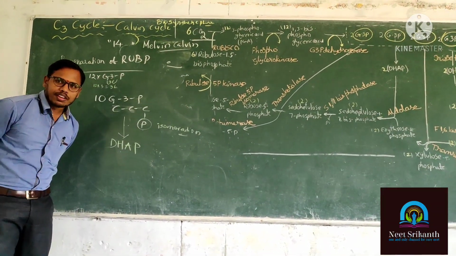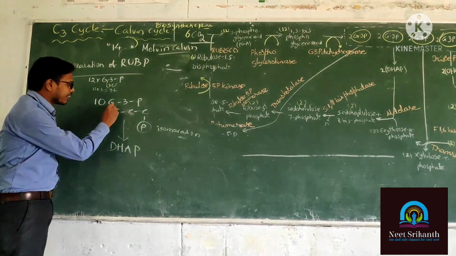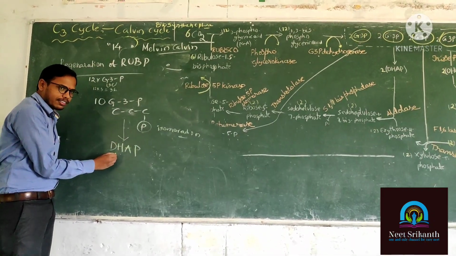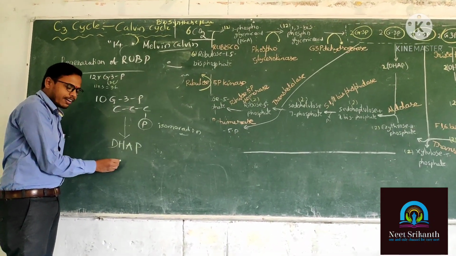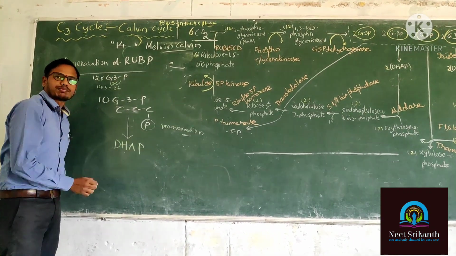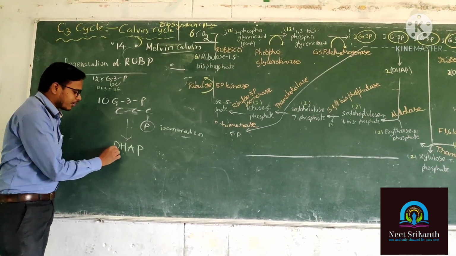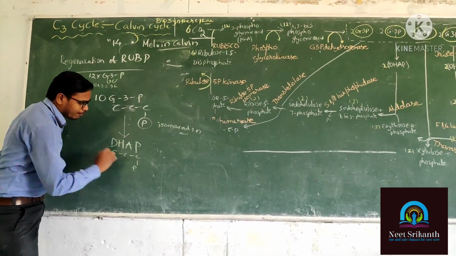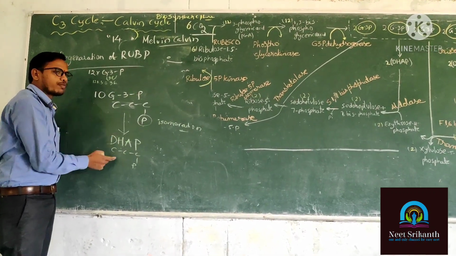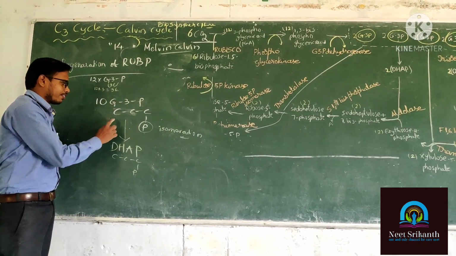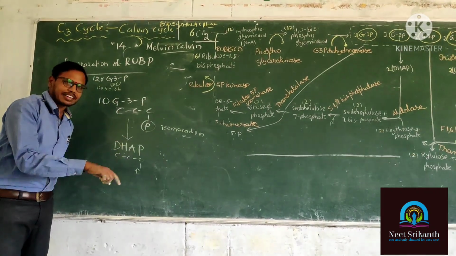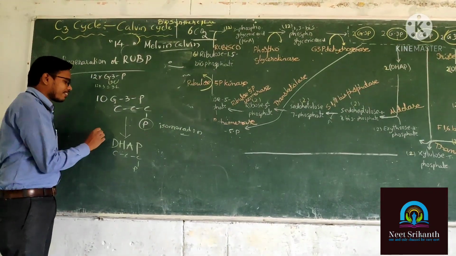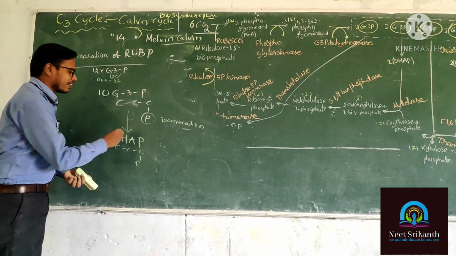G3P undergoes isomerization and can turn into its isomer, that is DHAP. You can observe in the DHAP also 3 carbons are there, 1 phosphate is there. Both are isomers. The isomerization reaction is done in the presence of the isomerase enzyme.